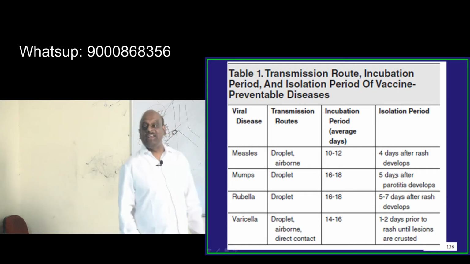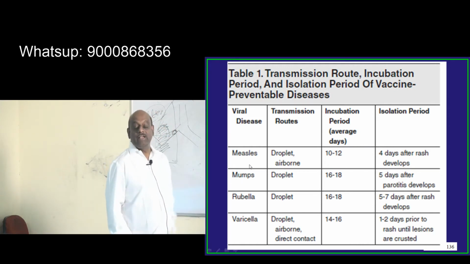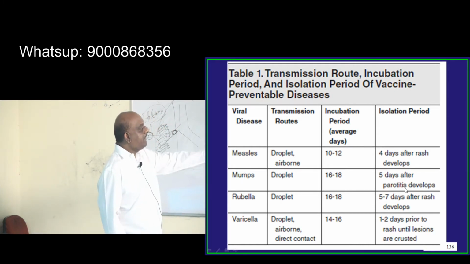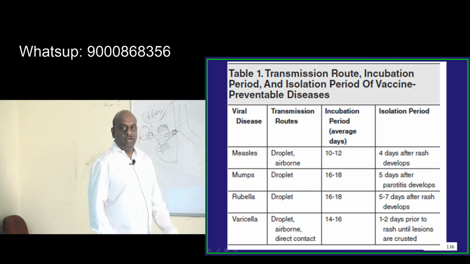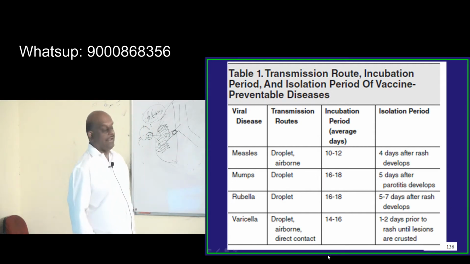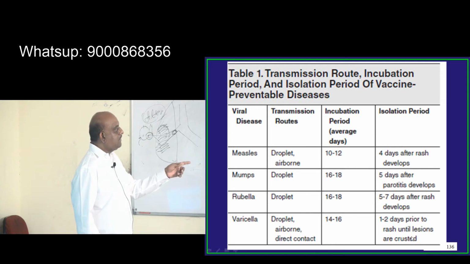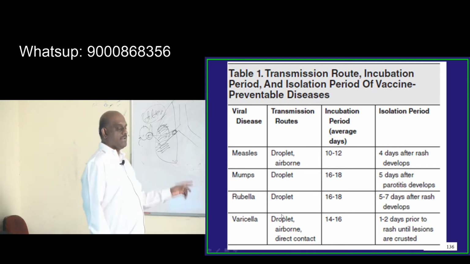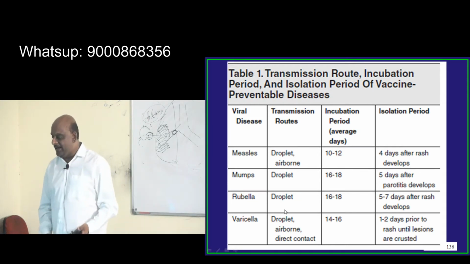After rash, isolation for measles; 5 days after parotitis in mumps; 5 to 7 days after the rash in rubella; and 1 to 2 days prior to the rash until the lesions are crusted in the case of varicella is what you have to basically remember.